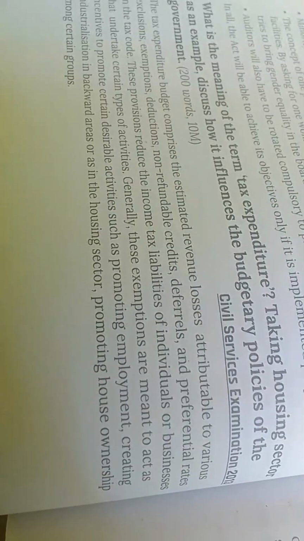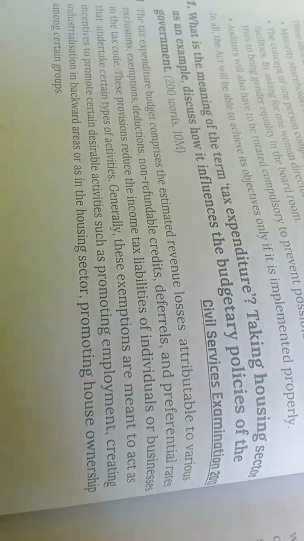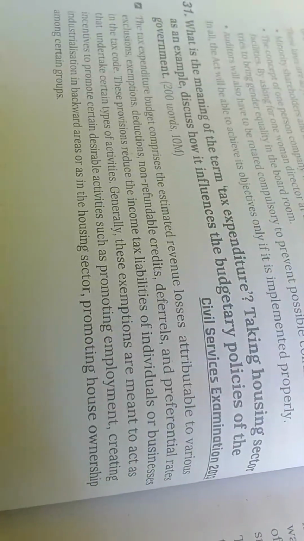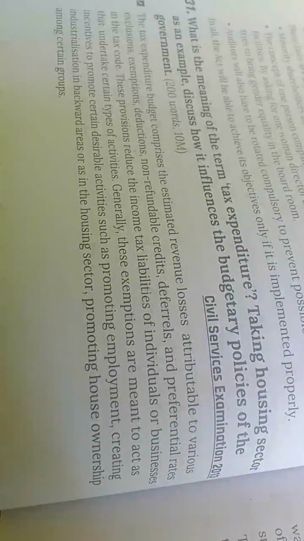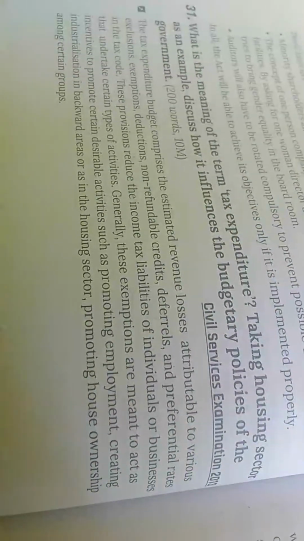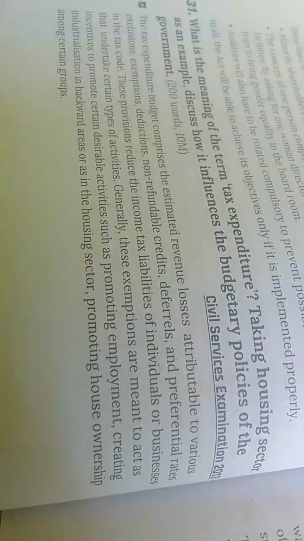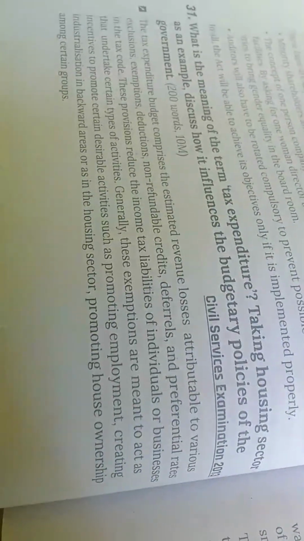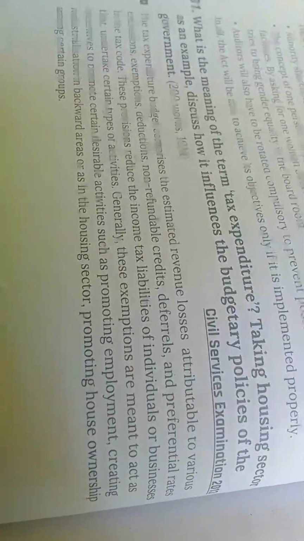Tax expenditure budget comprises the estimated revenue losses attributed to various exclusions, exemptions, deductions. Meaning of the term tax expenditure. Taking the housing sector as an example, discuss how it influences the budgetary policy of the government.